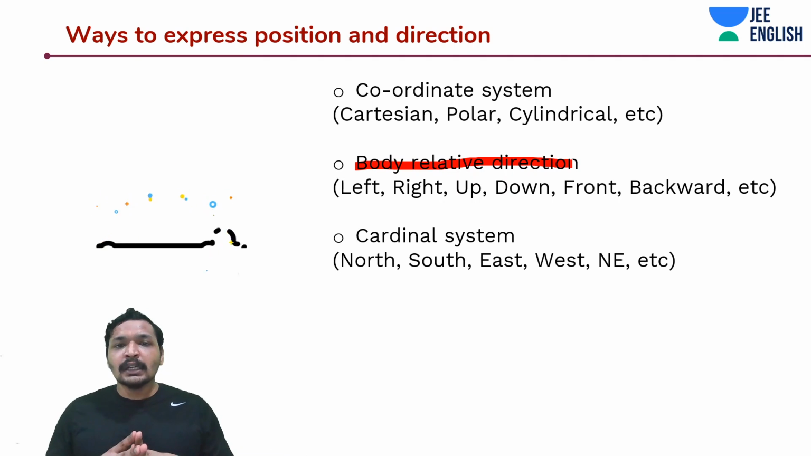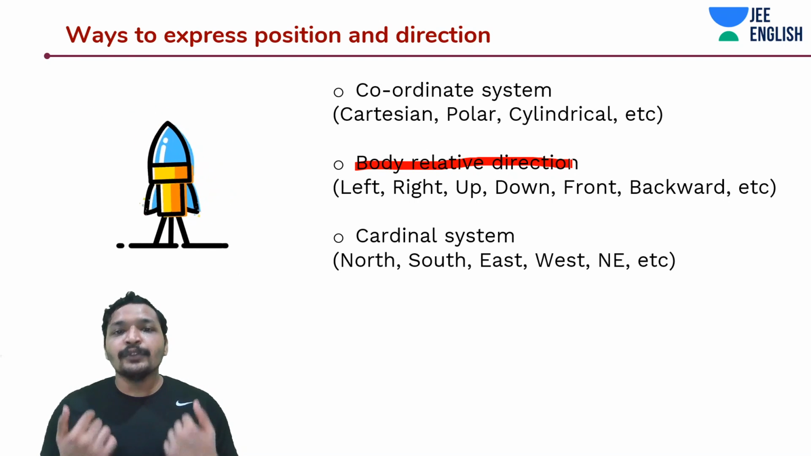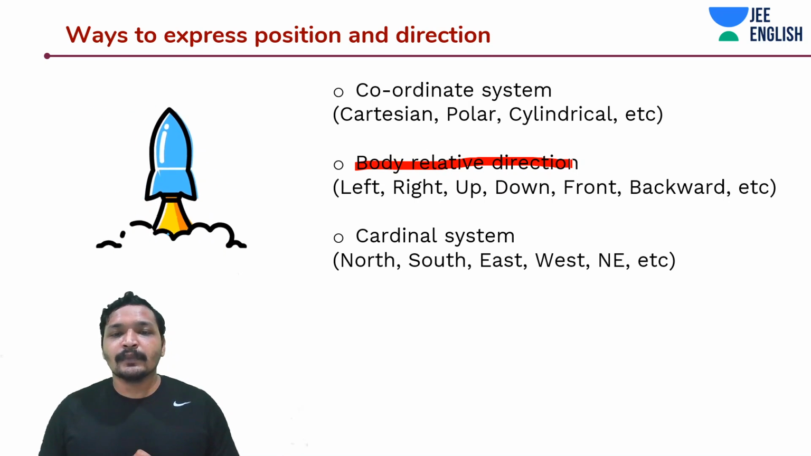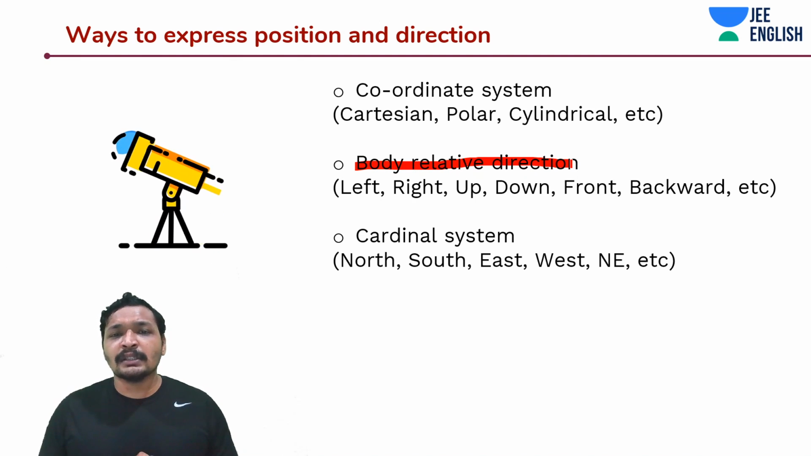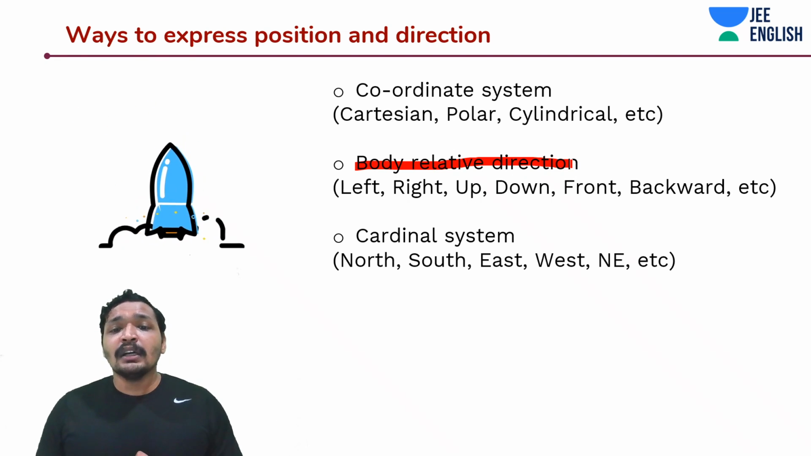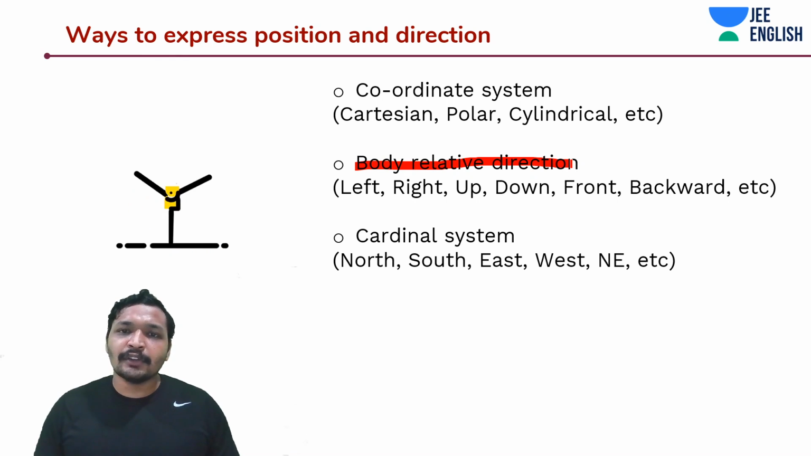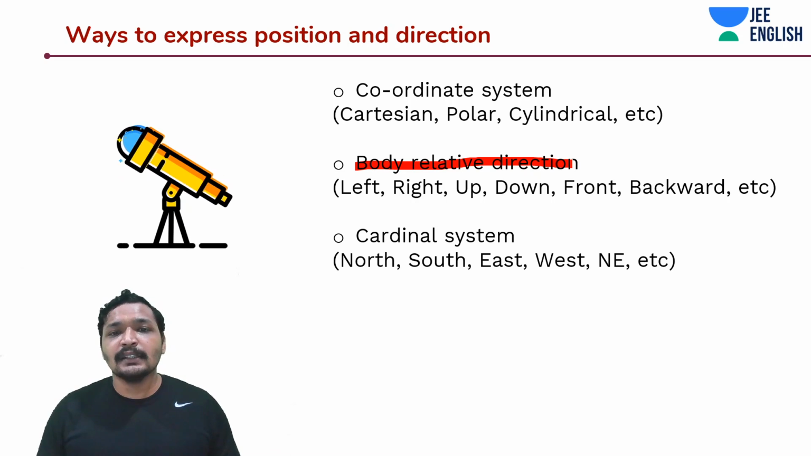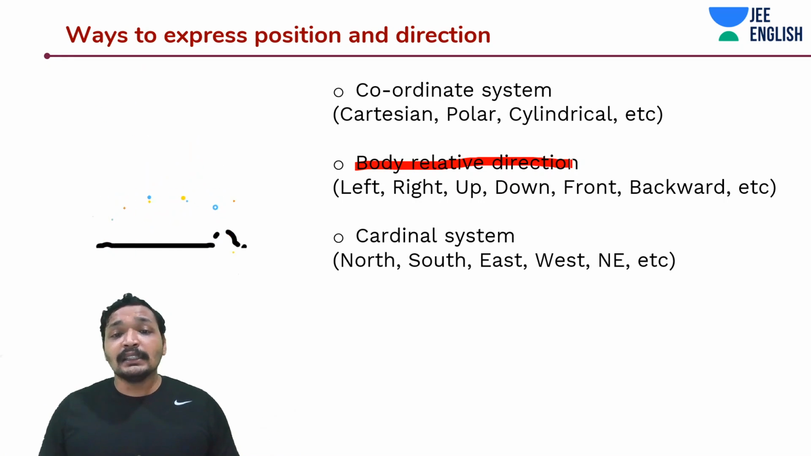But the body relative system has disadvantages. Left for you is not left for me, because I'm standing in front of you, so left for me might be different. So there are coordinate systems like the Cartesian coordinate system, polar coordinate system, and cylindrical coordinate system. But what about navigation? Back then, when there wasn't technology, there were cardinal systems, the thing you measure on your compass or sometimes on your maps. It tells you about north, south, east, west, right? That's the cardinal system, and these were used for navigation back in the days.